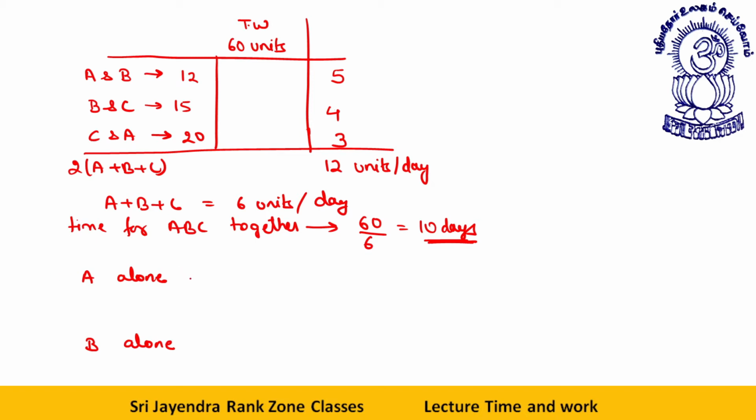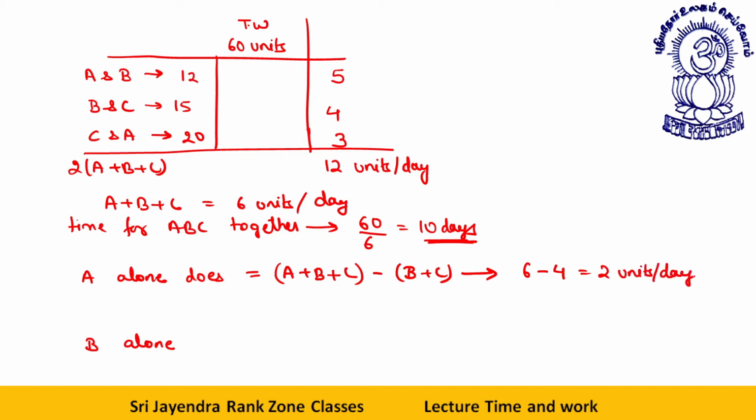A alone does how many units? See, A, B, C together do 6 units. One I'm doing in detail, and I will write down in shortcut. A, B, C minus B plus C. A, B, C do 6 units and B and C do 4 units. So that is equal to 2 units per day.